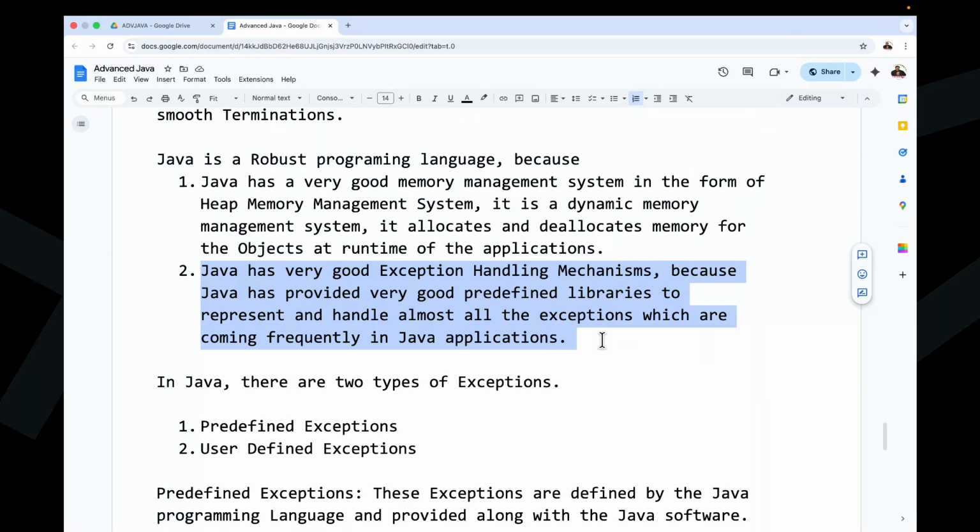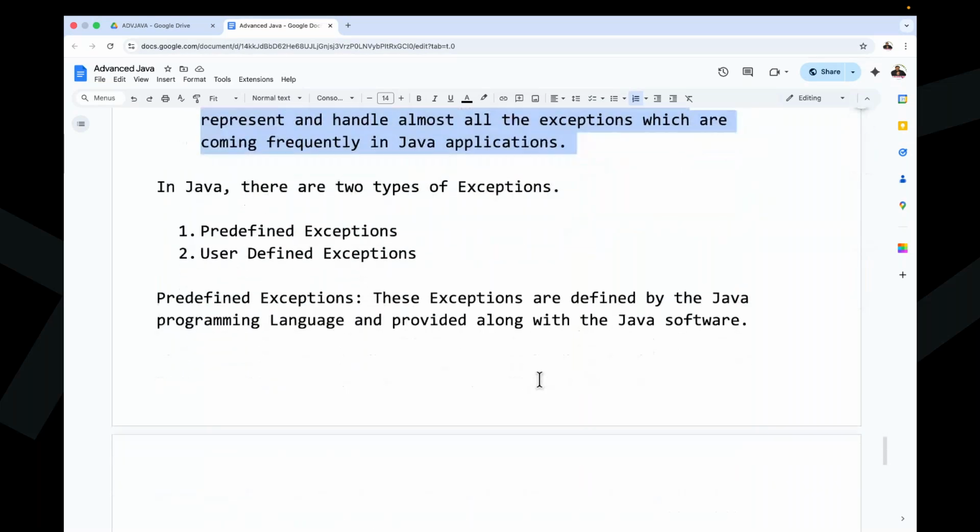Right, sir. How many types of exceptions are available? There are two types of exceptions. One is predefined exceptions, and the other one is user defined exceptions. Predefined exceptions.